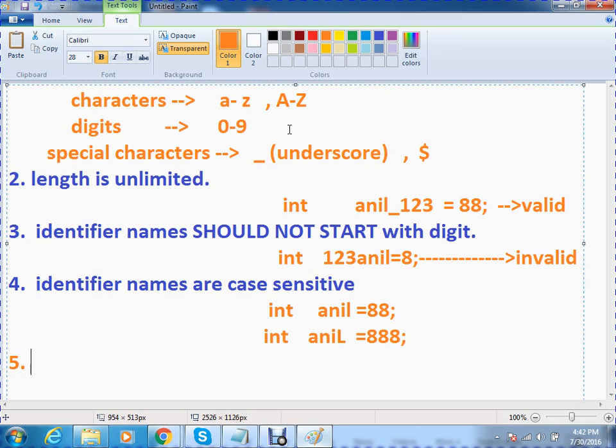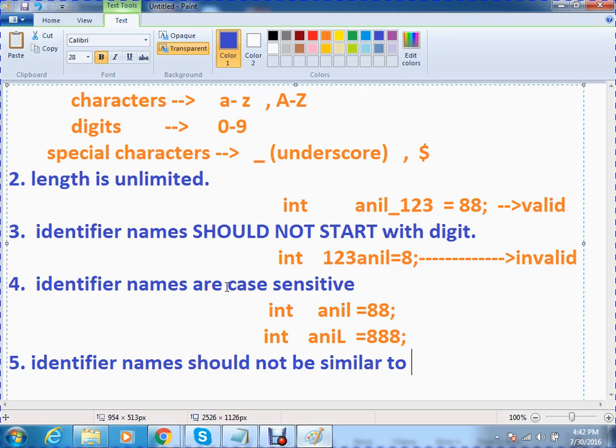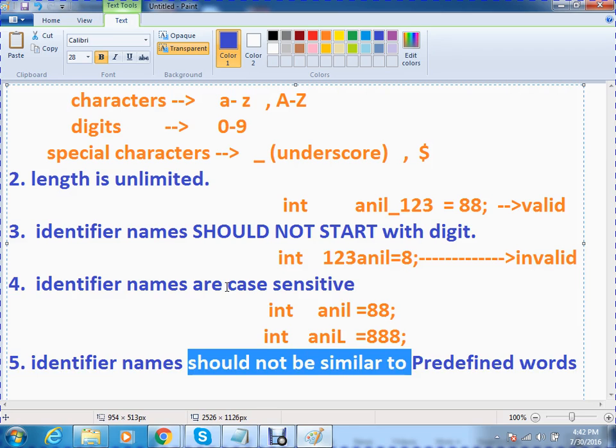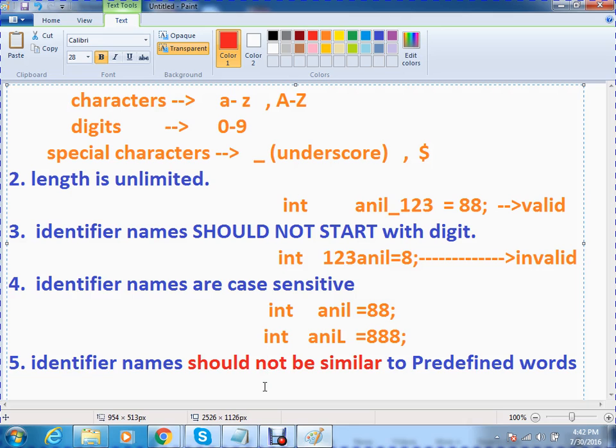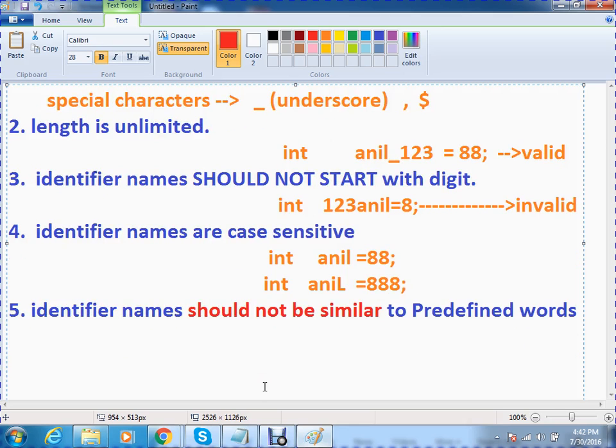Okay. Now coming to the other one, these two rules are very important. Please make sure. An identifier name should not be similar to predefined words. Please make sure it should not be similar to predefined words. Yes, very important. It should not be similar to a predefined word.